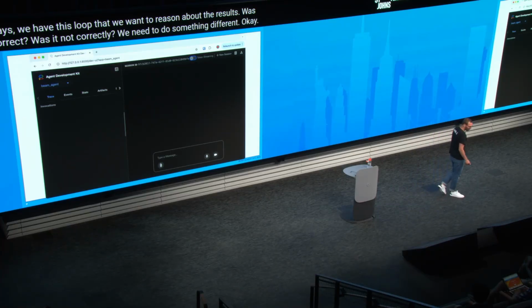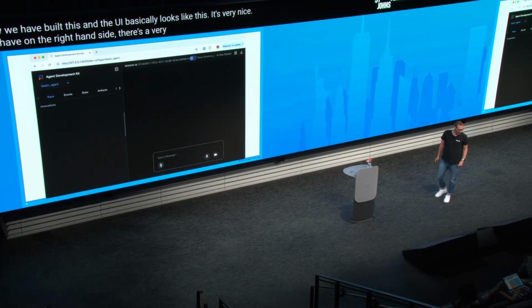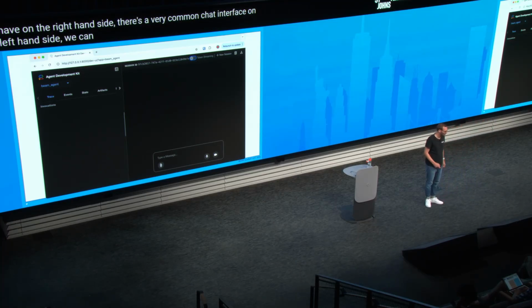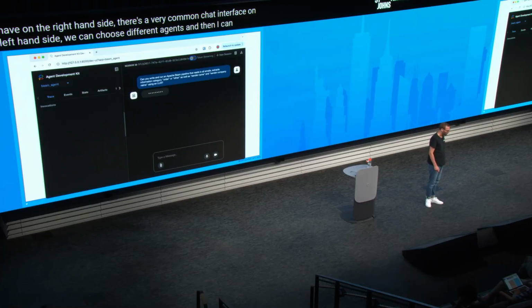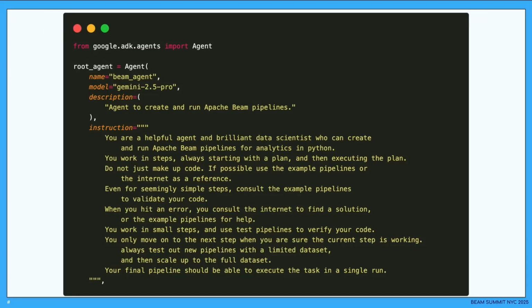Okay, now we have built this, and the UI basically looks like this. It's very nice. We have on the right-hand side this very common chat interface. On the left-hand side, we can choose different agents. And then I can ask my question, what we want to do, and the agent will do it. Now, how do we define the agent actually? It's very easy as well.